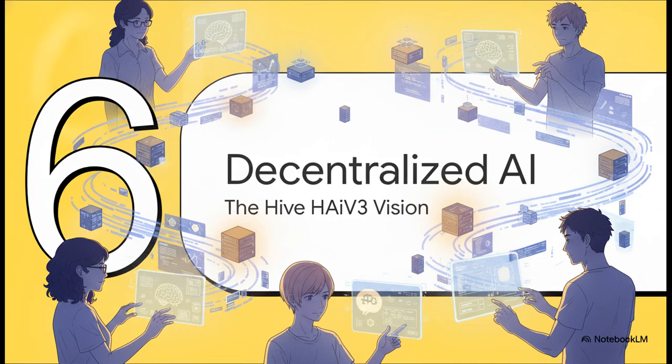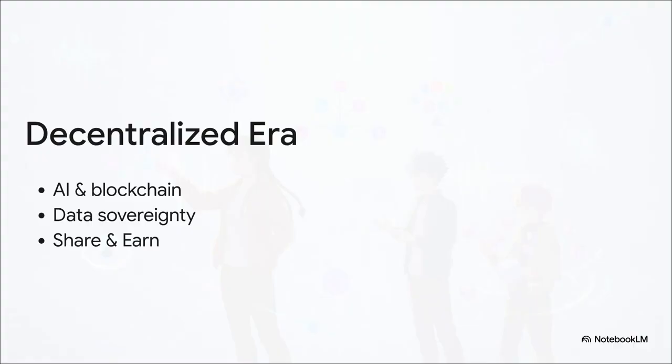Section 6. Decentralized AI and you. The Hive HIV-3 vision. Okay, so what happens when we take this incredible AI toolbox we've just unpacked today and actually combine it with blockchain technology? Well, we enter the decentralized era. According to Hive, this convergence means advanced models don't just belong to massive faceless corporations anymore. Nope, they can be collaboratively trained and verified by the network itself. It creates a system of true data sovereignty and actual community ownership, perfectly fostering a philosophy where you can learn, share, and earn. You actually get rewarded for participating in the AI ecosystem.